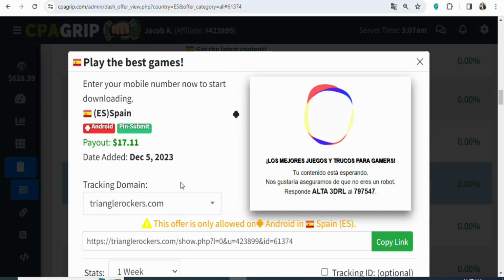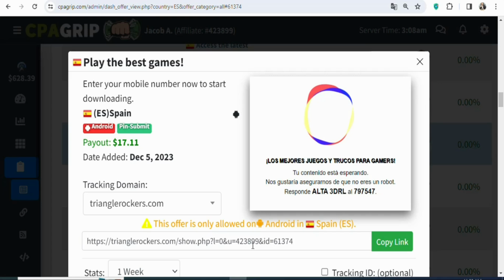Once you have selected the domain, the next step is to find a traffic source whereby you can get people who live in Spain to click on your affiliate link and then enter the required details so that they can get access to the best games, and you are going to be paid $17.11. You can use a free traffic source or a paid traffic source.